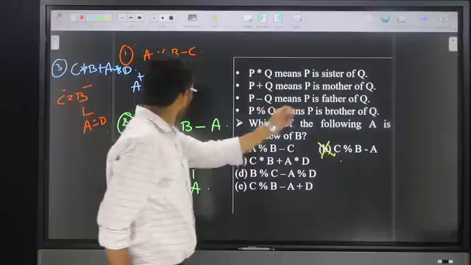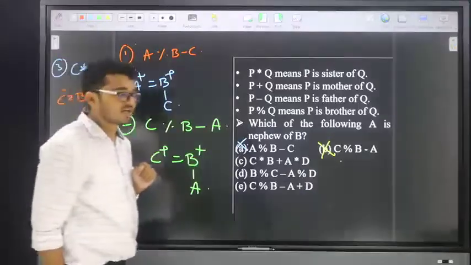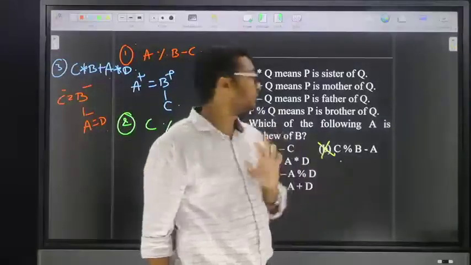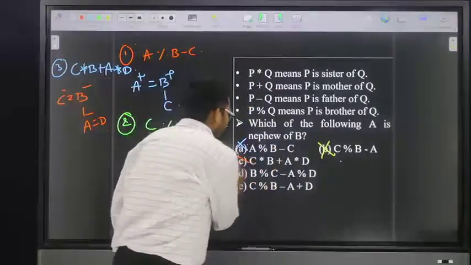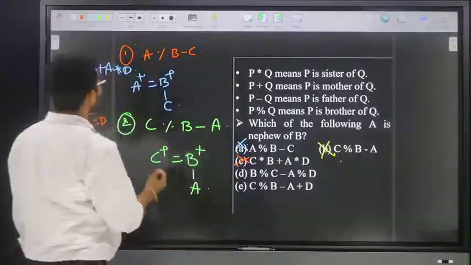Now, friends, in this case, how is A related to B? Daughter. But our requirement is nephew. That means there is no chance for option number three. Next, friends, go for option number four.